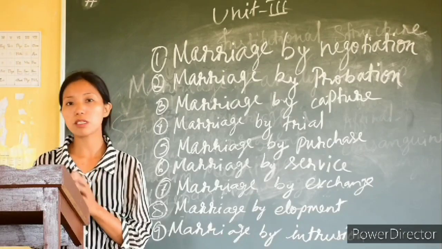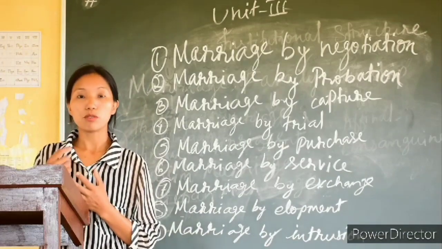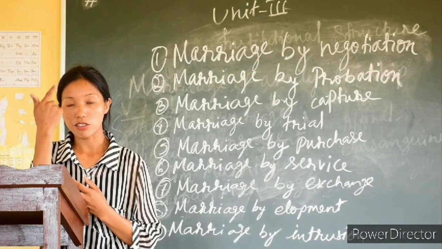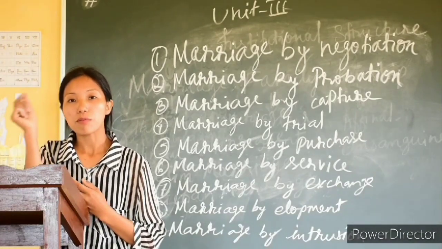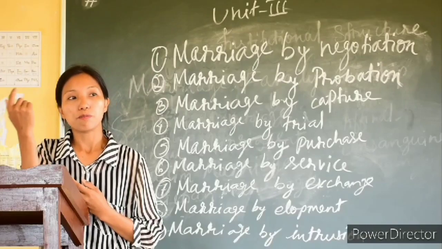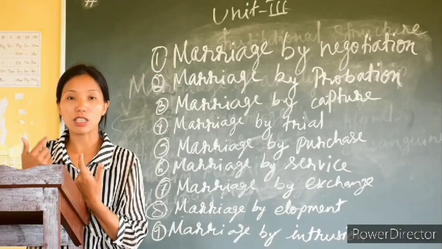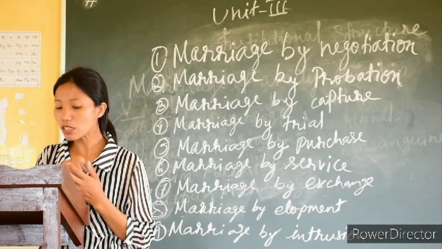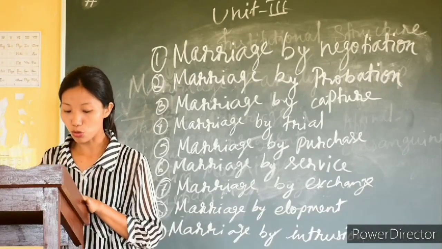When we say vermilion, you might have seen in Indian serials or Indian movies whereby the woman puts on that red color upon their head. That is the sign of marriage. So vermilion can be applied, or by putting a necklace around the neck of the woman. Those are some of the ceremonial captures that are practiced among the tribals also.